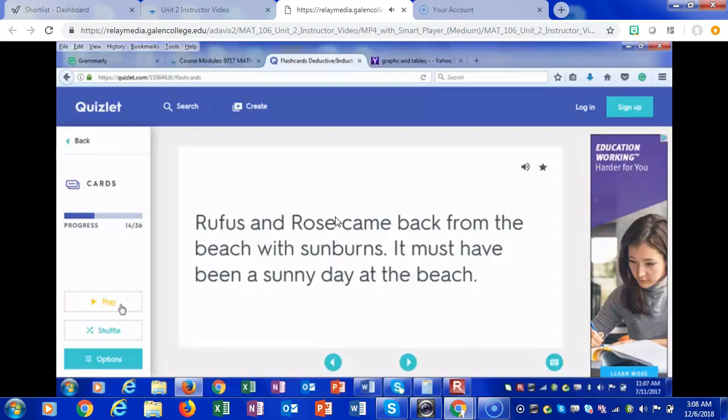Well, think about it this way. If you go to the beach and you get sunburns, can you just get sunburned without the sun? Of course not. So if Rufus and Rose came back from the beach with sunburns, that means it had to have been a sunny day at the beach. Therefore, establishing a pattern: it's a sunny day, people go to the beach, therefore they get sunburned. So it is inductive reasoning.